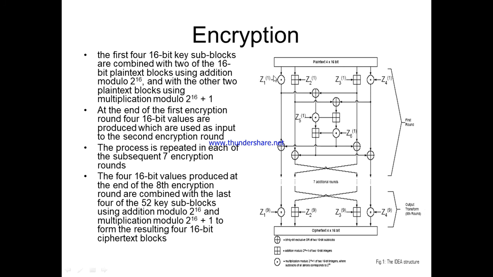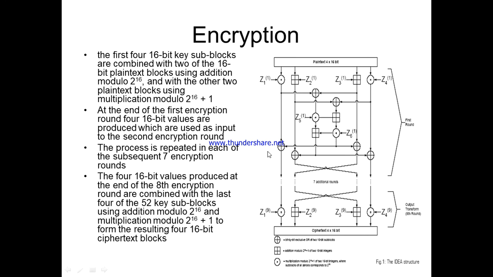So what is happening here? The plain text is divided into 4 parts. First part with Z1, second part with Z2, third part with Z3, fourth part with Z4. Okay. The outputs will be XOR, and Z5 multiplication modulo, Z6 multiplication modulo. Here the resultant will again go through addition modulos, and again the resultants will be XOR.